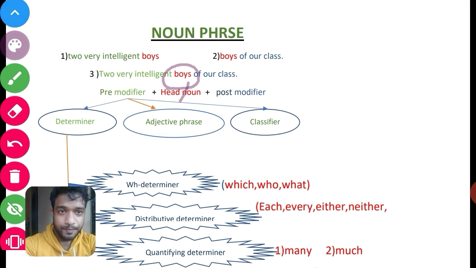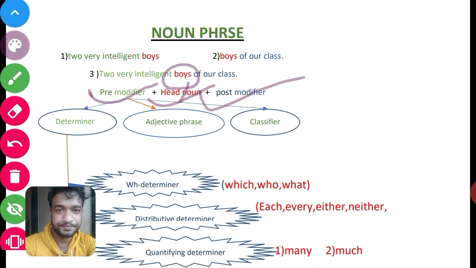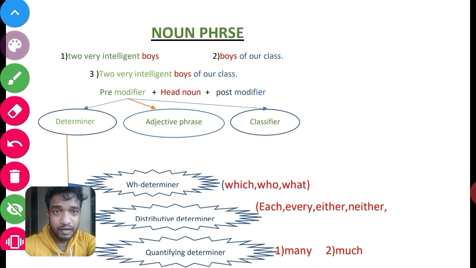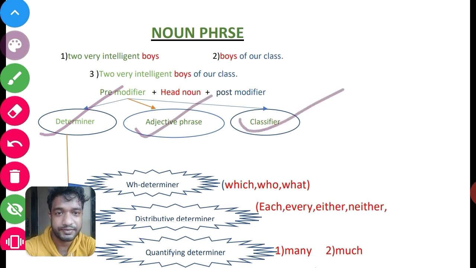So we can see here the basic structure of the noun phrase is pre-modifier, head noun, plus post-modifier. Pre-modifier might have three major constituents, that is determiner, adjective phrase and classifier. Determiner also has three major constituents, that is WH determiner, distributive determiner and quantifying determiner.